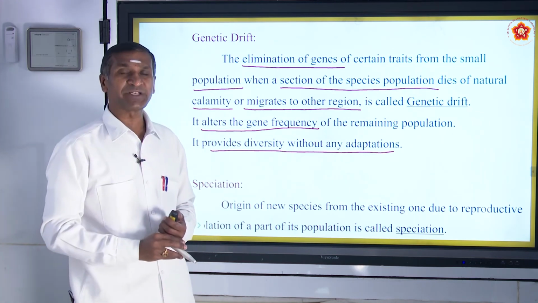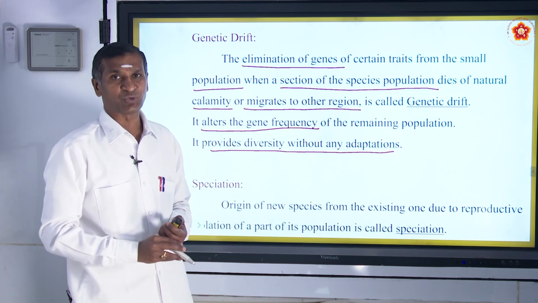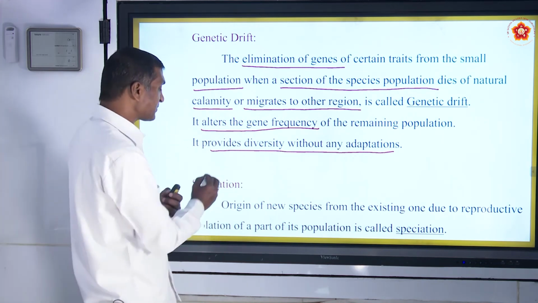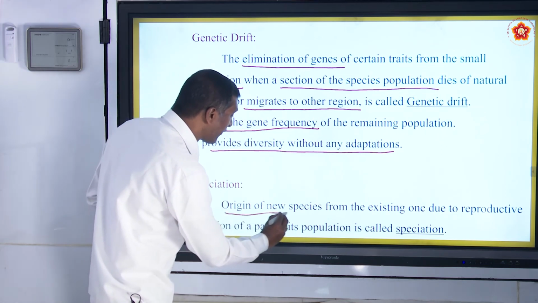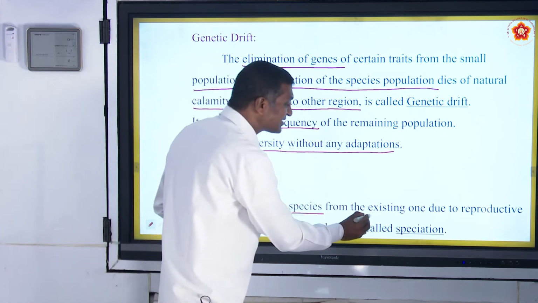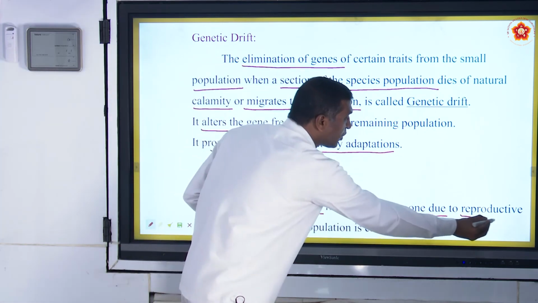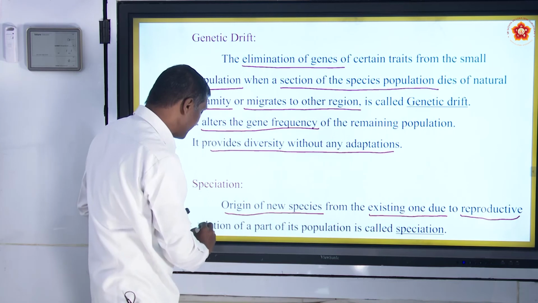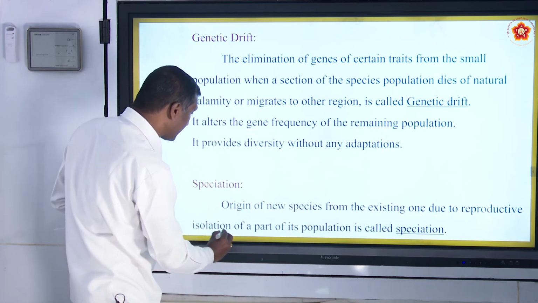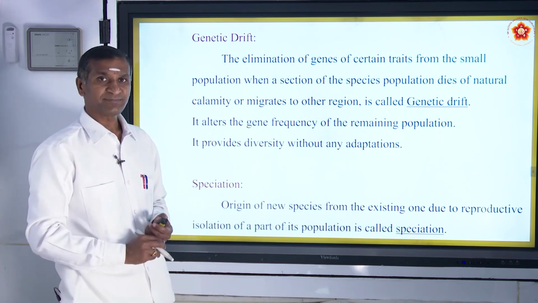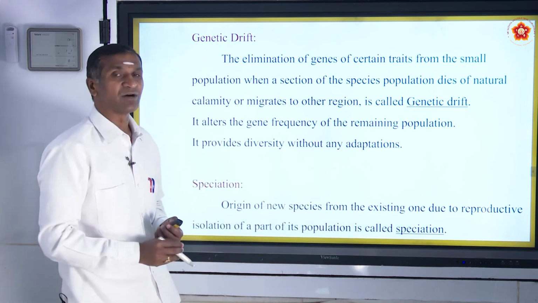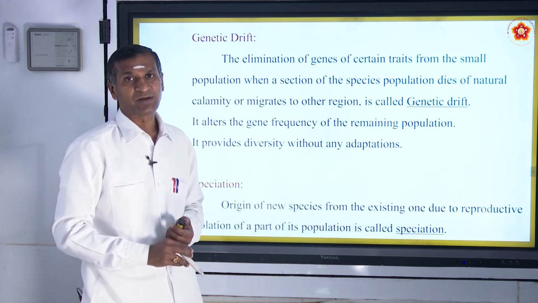Speciation, very important terms for 1 mark, these two, genetic drift and speciation. What is this speciation? Origin of new species. From what? From the existing one. Due to what? Reproductive isolation. Due to reproductive isolation of a part of its population is called speciation.